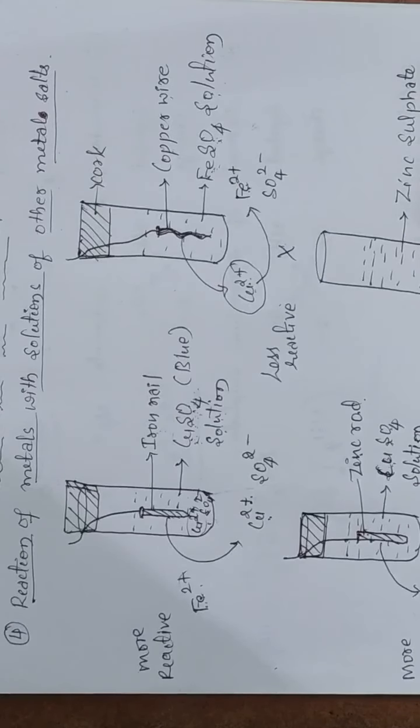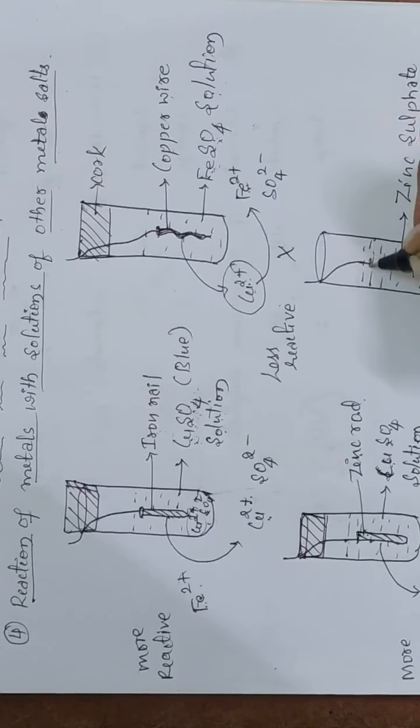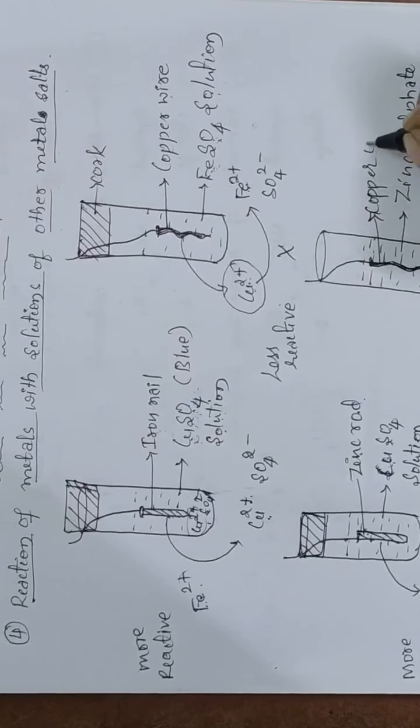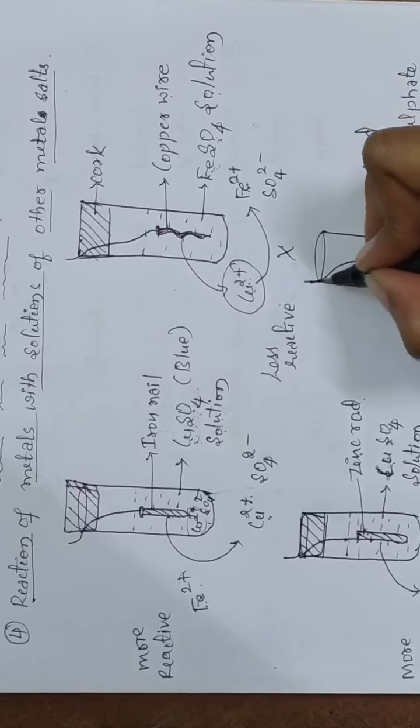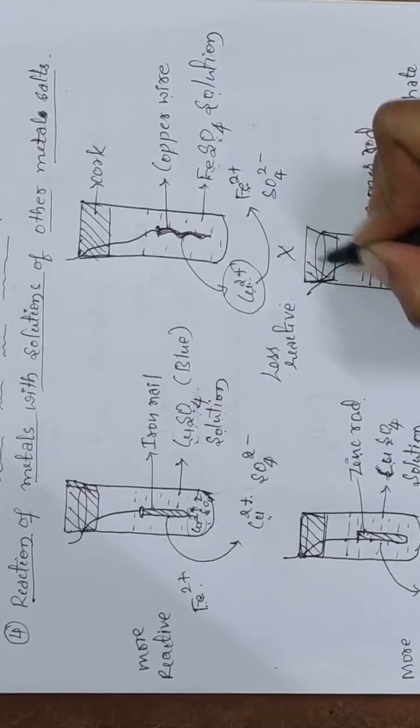zinc sulfate solution. Okay, and here we are placing the copper rod, and it is closed with cork.